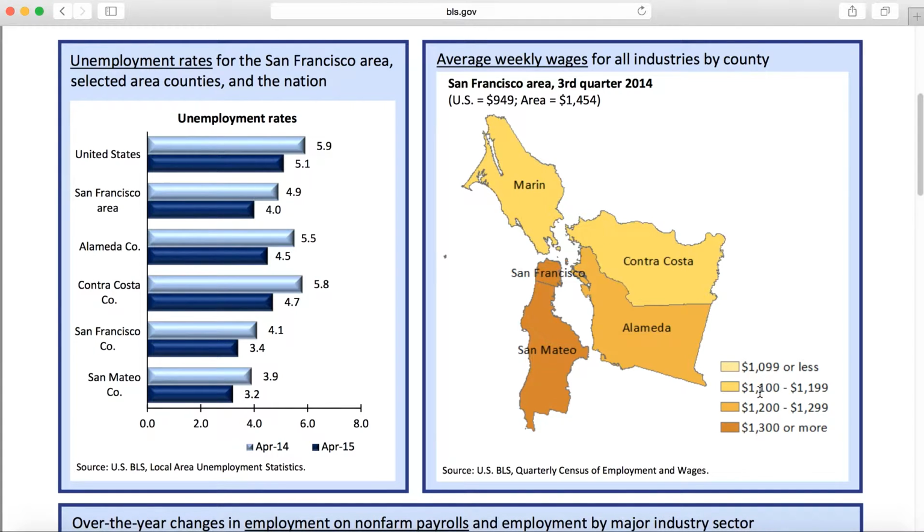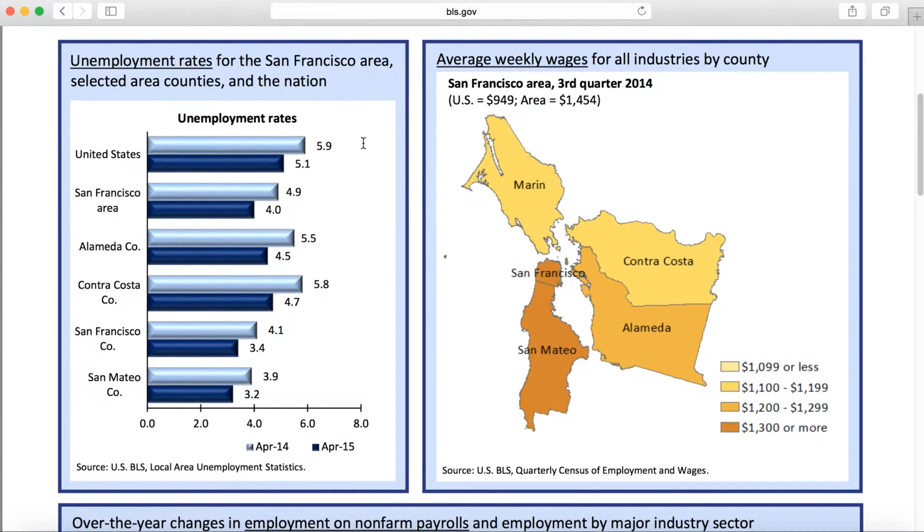If you're trying to decide where to live, this gives you an idea of where you'll make the highest weekly wage. However, most often the cost of living and the weekly wage are very closely tied, so it is most likely going to be much more expensive to live in these areas with the higher wages.